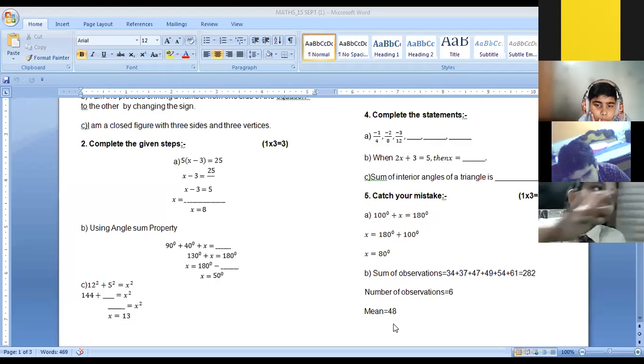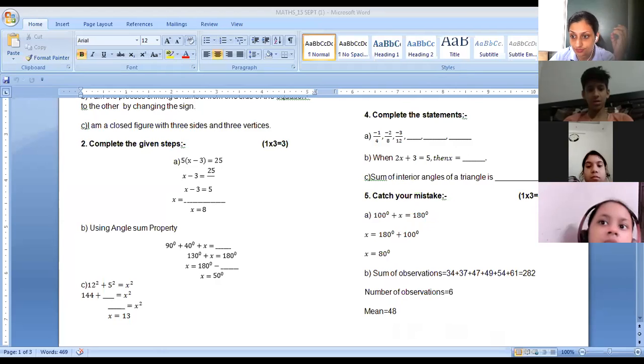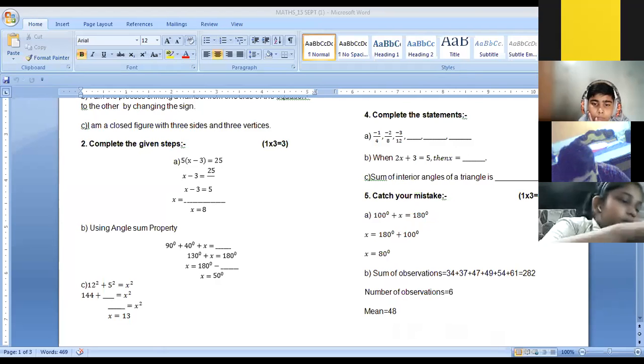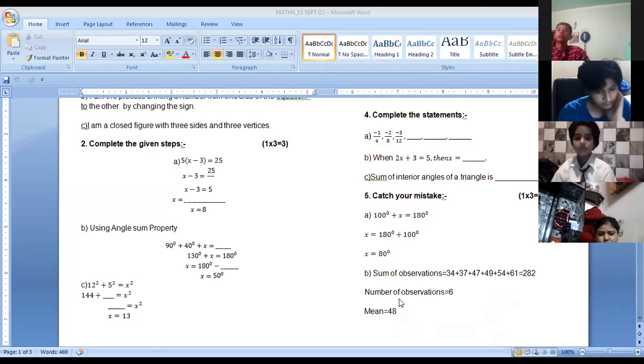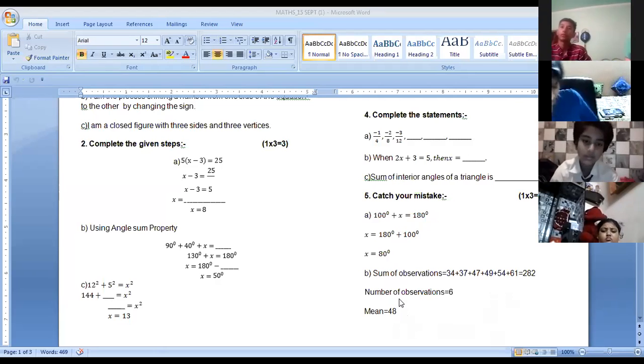Next answer. Yes, Avika, right. Next is 47. Yes, mean is coming 47. That's the right answer. When you're dividing 282 by 6, you're getting 47. Anant and Adi, no answers are coming from your side.